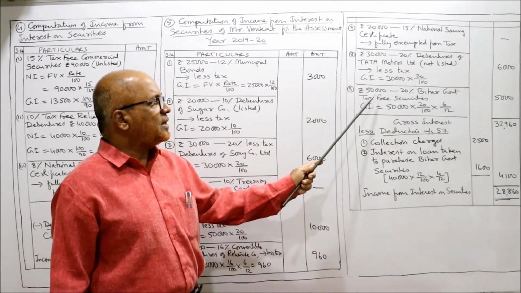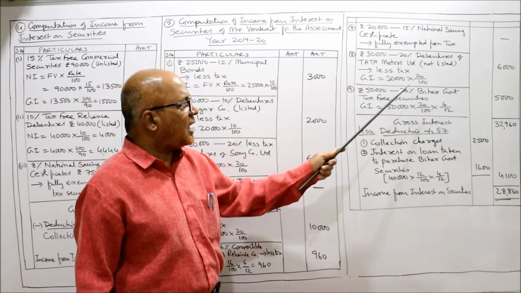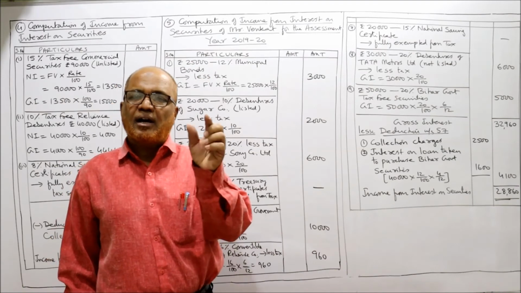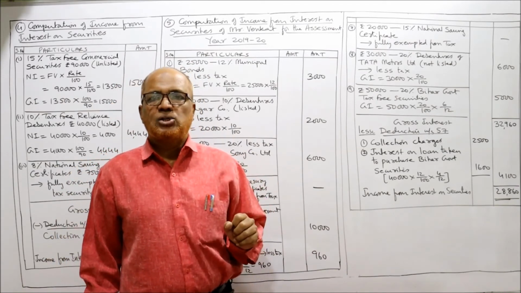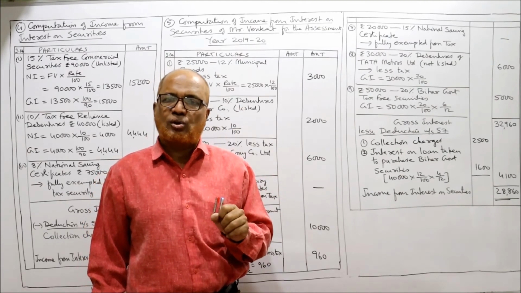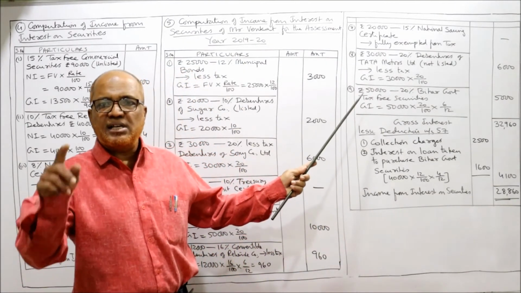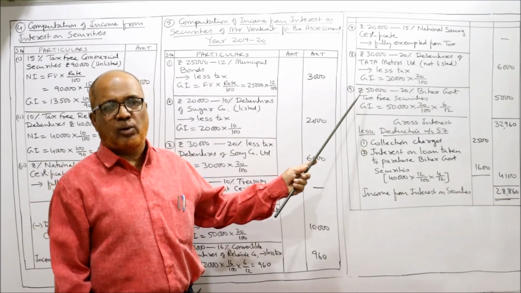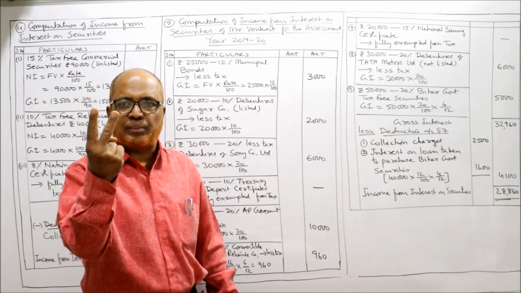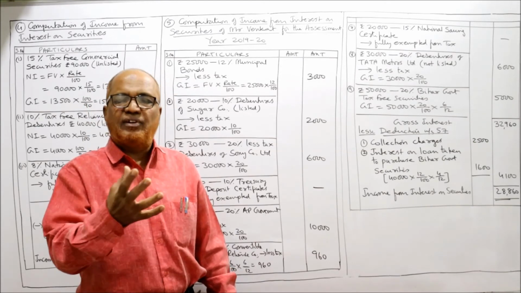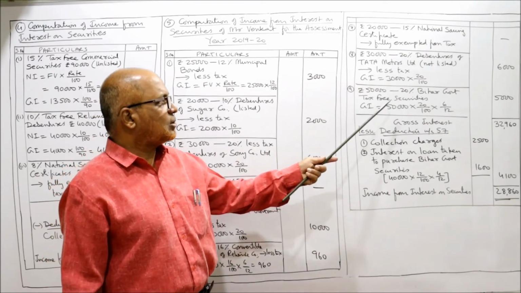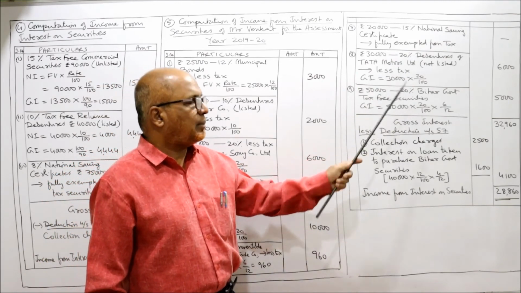Now Bihar, rupees 50,000, 20% Bihar government tax-free security. It's a tax-free government security. So only one step. Face value into rate by 100. Gross interest is equal to face value into rate, because it is a tax-free government security. If it were a tax-free commercial security, there would be two steps, net interest and gross interest. If it is a tax-free government security, only one step. So gross interest is equal to face value 50,000 into 20 by 100.